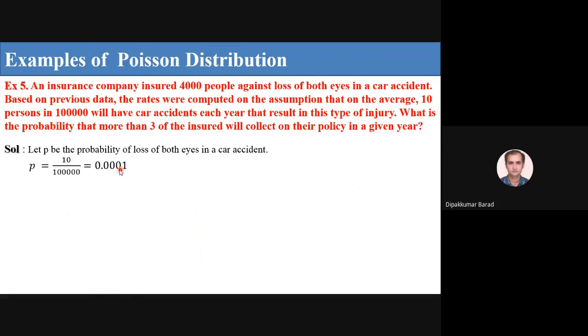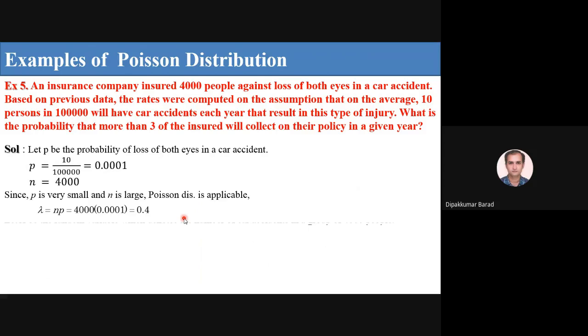See, this P is very small, and N is very large here. N is equal to 4,000. So P is very small and N is large, so Poisson distribution is applicable. Now lambda is nothing but N into P, so 4,000 into 0.0001. So I get 0.4. Lambda is equal to 0.4.